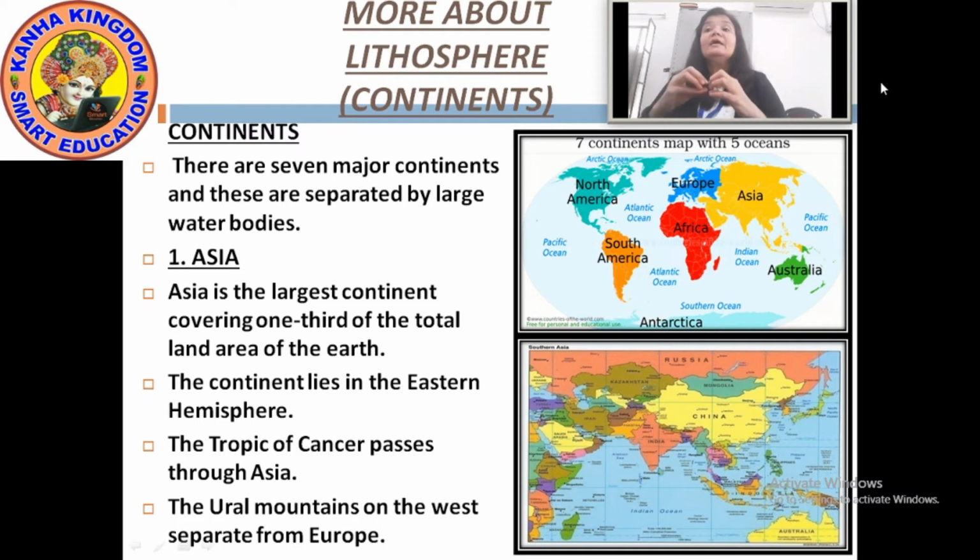Next, in the next picture I have shown you Asia. It is the map of Asia continent. Look, our India is situated there, and the other neighboring countries of India. This is the map of Asia. Okay. Further, we will see the next continent, that is Europe.